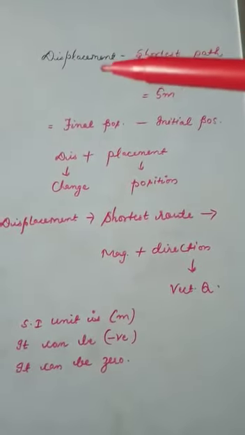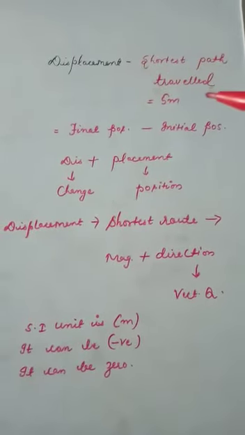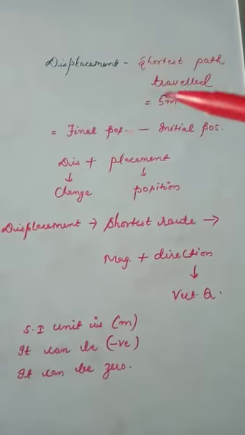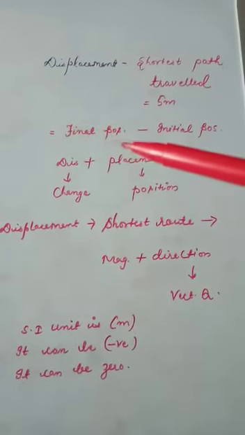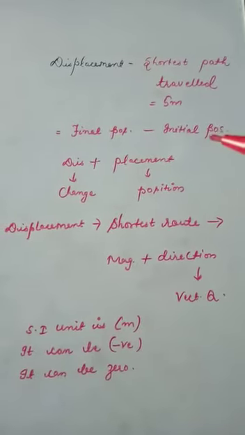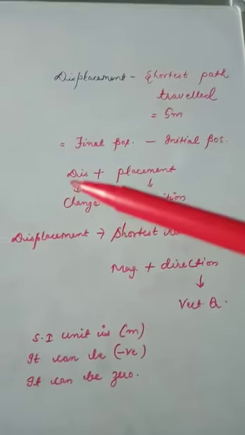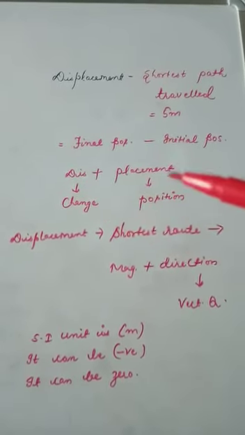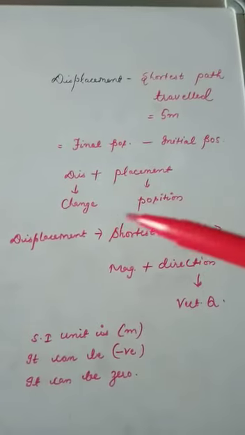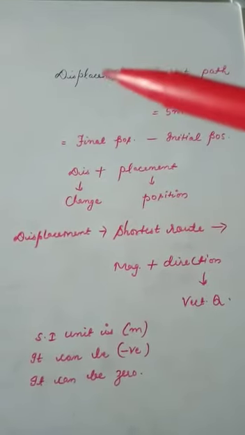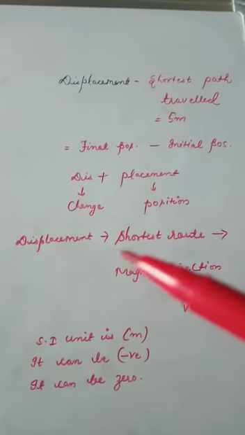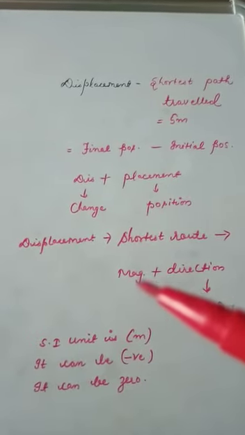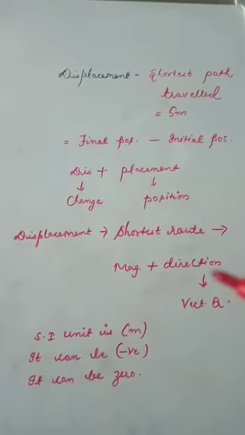Therefore, the displacement is equal to the shortest path travelled, which is equal to 5 meters. From the formula, we have displacement is equal to final position minus initial position. Because from the name itself, displacement combines dis plus placement. Dis means change, placement means position. Therefore, when there is a change in position, that gives you displacement, which is the shortest route. This shortest route includes the magnitude of 5 meters plus the direction, that was northeast.